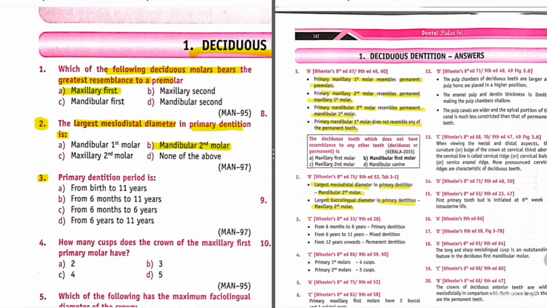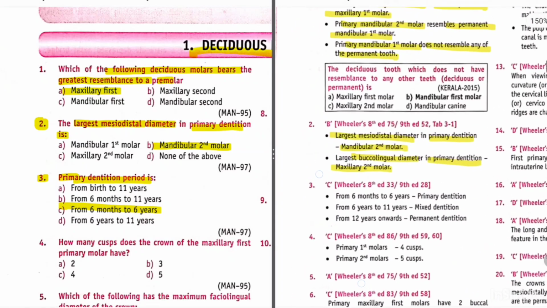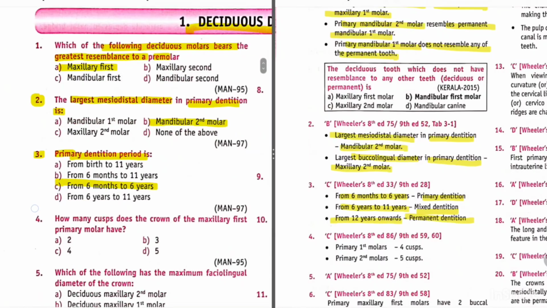Now the question 3 is, primary dentition period is. So it's from 6 months to 6 years. Its option is C. Its explanation is, from 6 months to 6 years is primary dentition, from 6 years to 11 years mixed dentition, and from 12 years onwards permanent dentition.